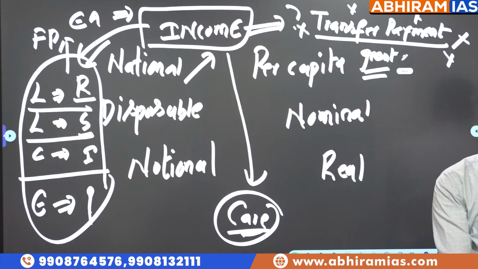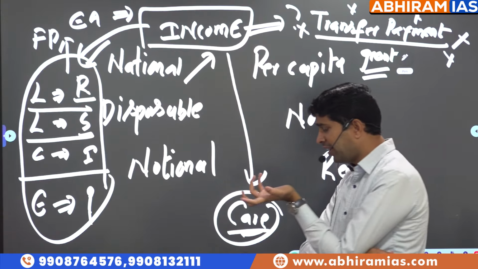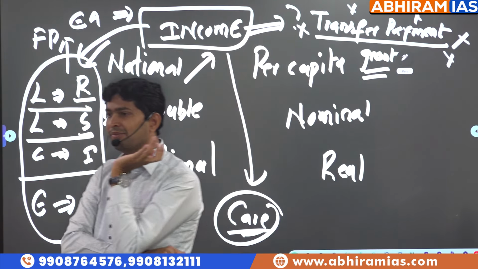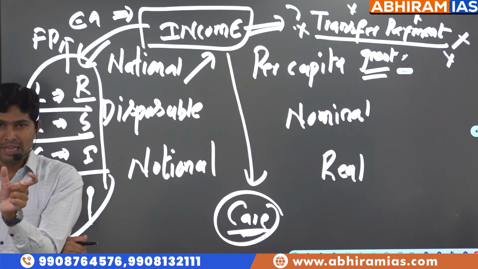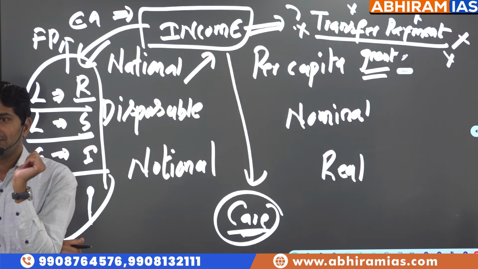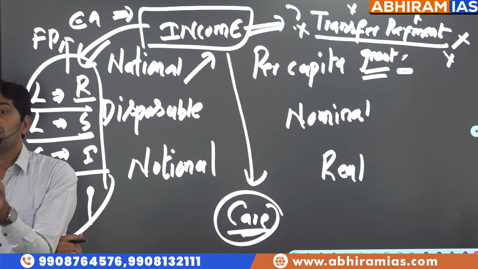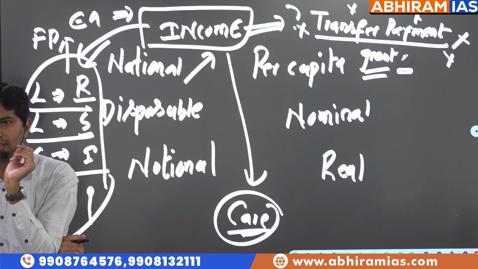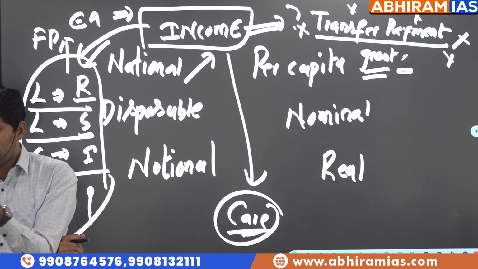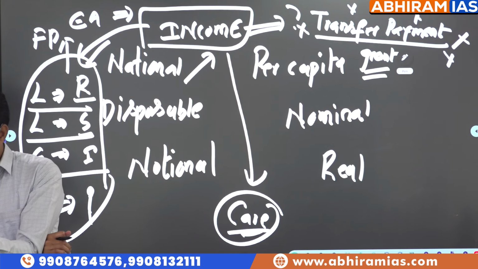In some families, mother and father both are working. When we take income of the family, it's not that everybody in the family is earning. It means income of the working population of the family. Did you understand what I am saying? In your family, family income means income of the working population.